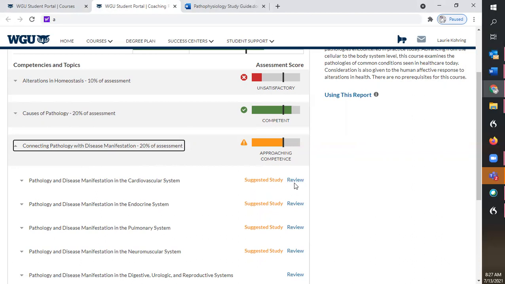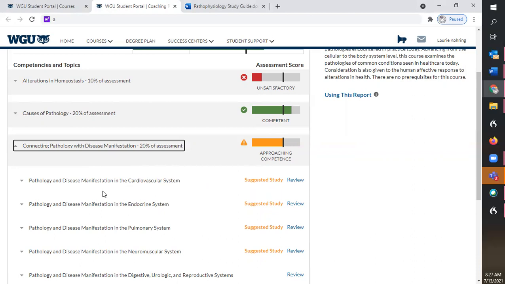There's this little review button. If you click on this, it's going to take you to the chapter reading where the material may have been covered. It's not specific to the topics that you were tested on, so it is a little bit more broad in how it helps you.